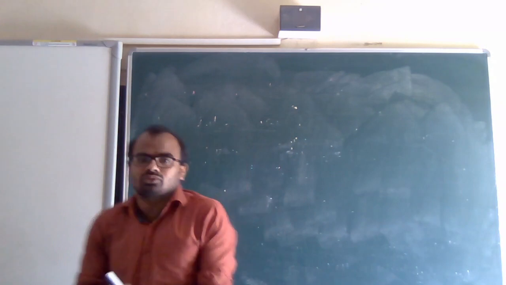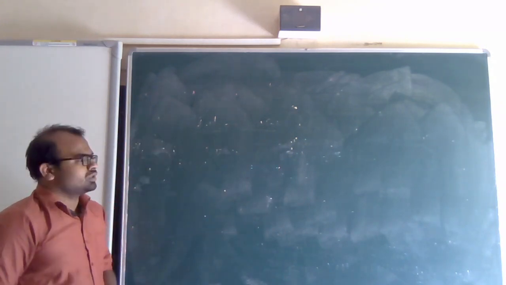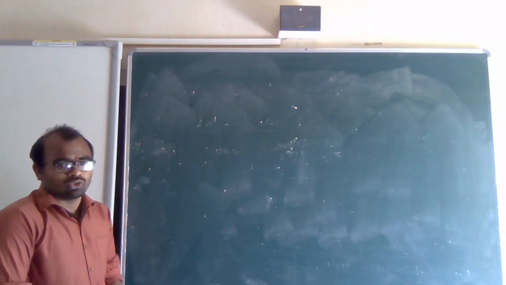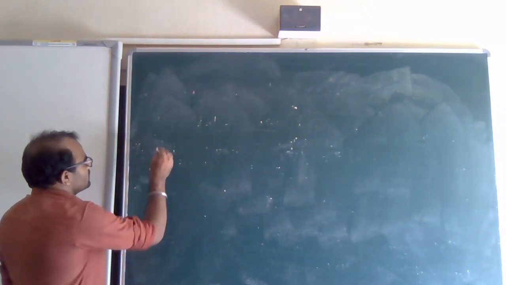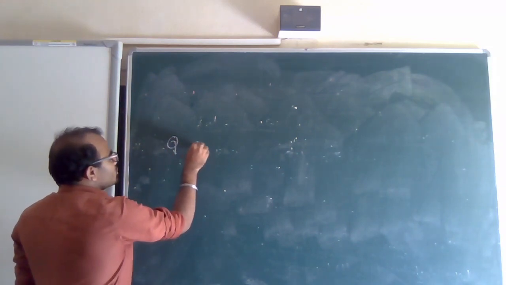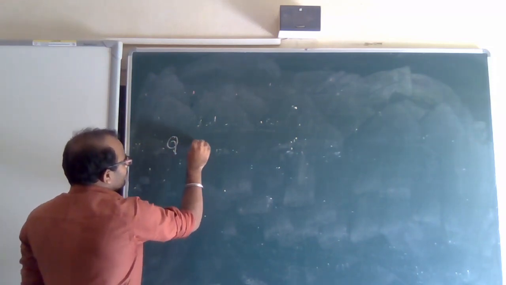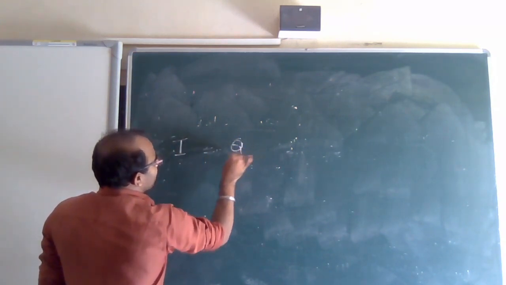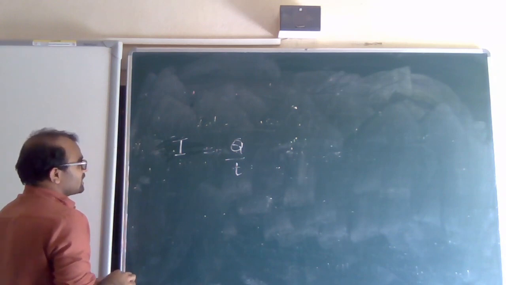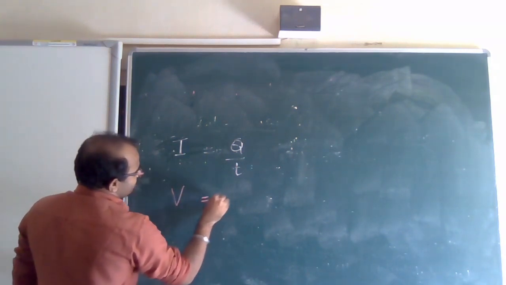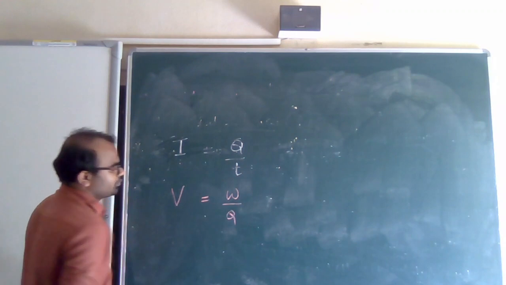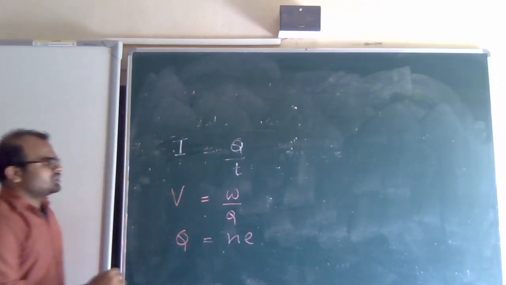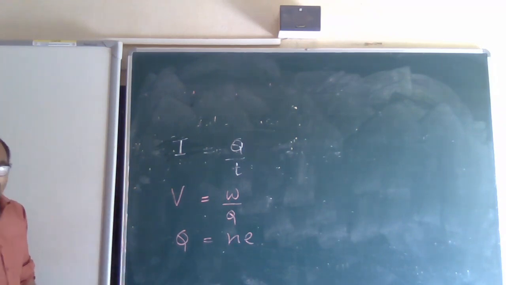Okay. We will start with white chalk. After this, we will come across 3 formulas. We have already come across 3 formulas. The first one is Q is equal to IT, or the electric current formula, I is equal to Q by T. Second formula, voltage is equal to W by Q, and another one, Q is equal to N into E. All these 3 formulas I am going to explain now.